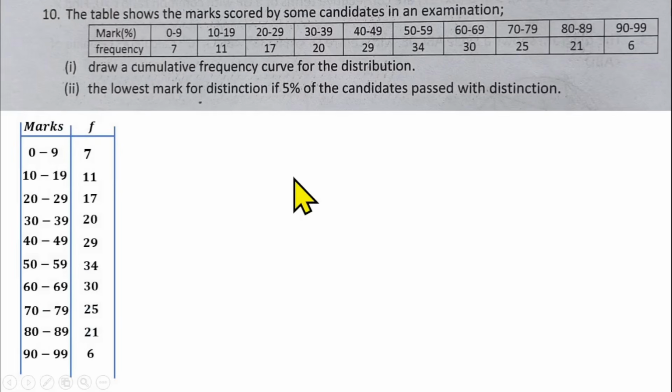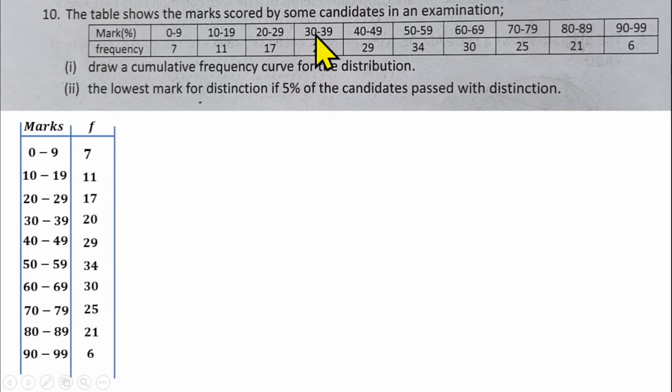Also, the next question, question number 10, is from statistics, and in this statistics, you are given that the table shows the marks scored by some candidates in an examination. You have been given a frequency table that has been grouped. You have to draw a cumulative frequency curve for the distribution. You have to find the lowest mark for the distinction if 5% of the candidates pass with distinction.